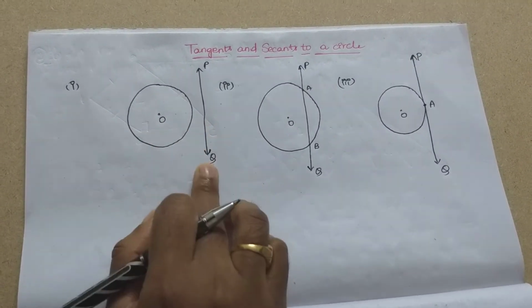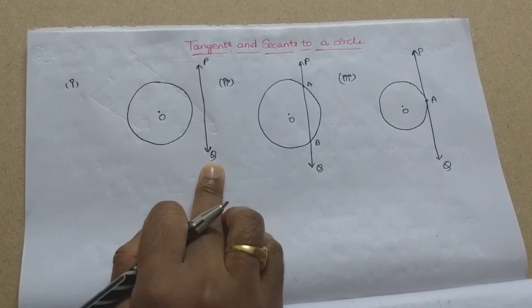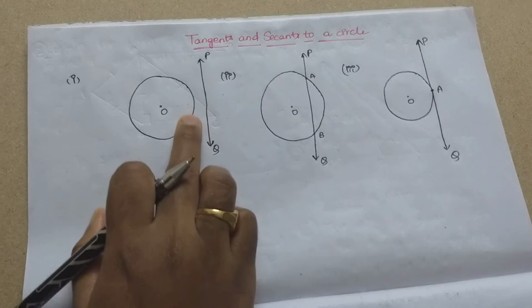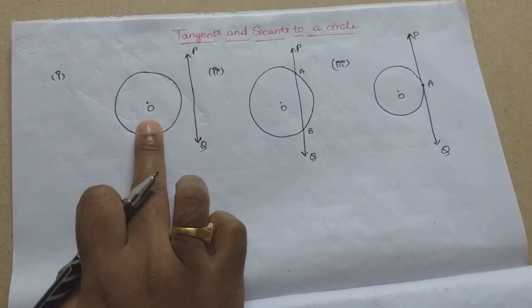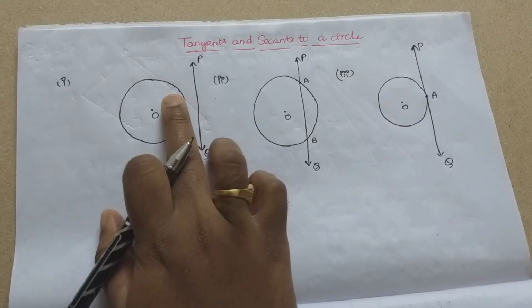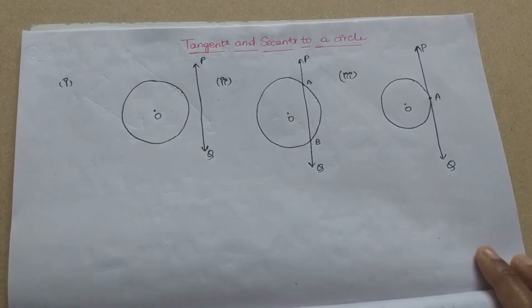So, PQ is called a non-intersecting line with respect to the circle. Okay, PQ is called a non-intersecting line with respect to the circle, because it does not intersect the circle.